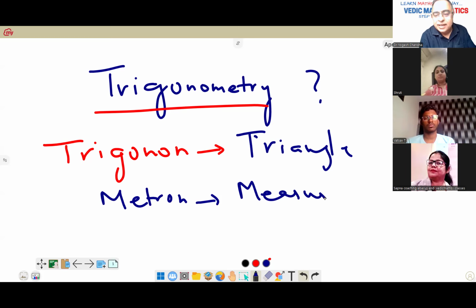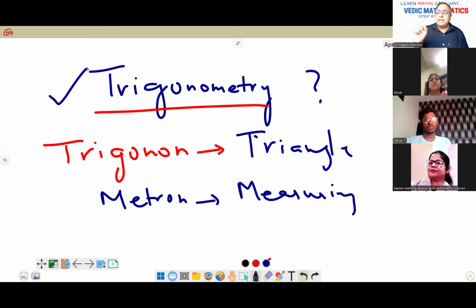So in trigonometry, we'll be learning about the measurement of angles and their relationship with the sides of the triangle. Everything we'll be dealing with will be on triangles.